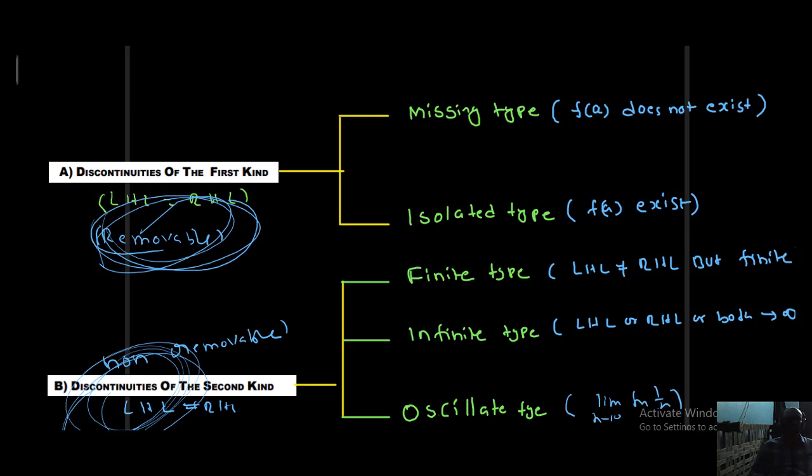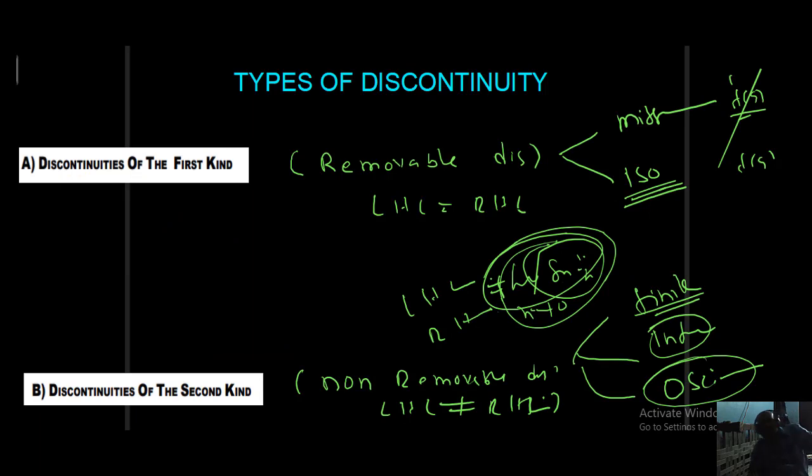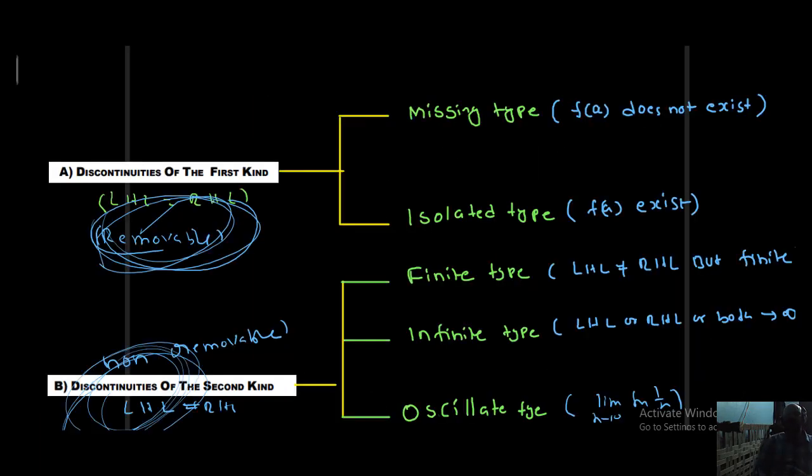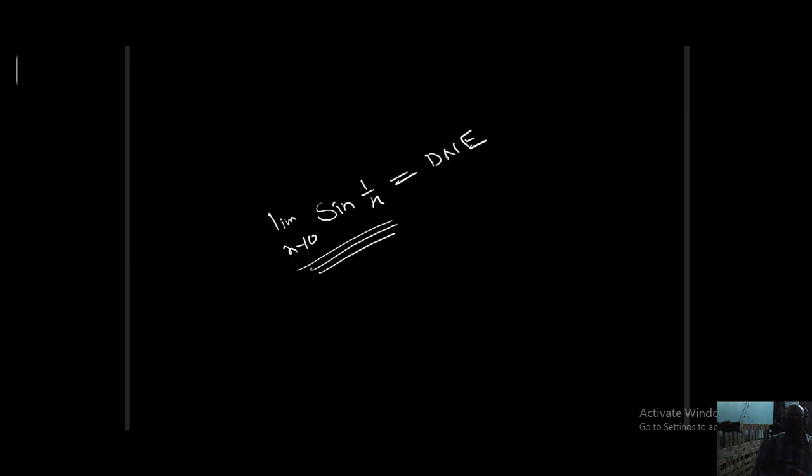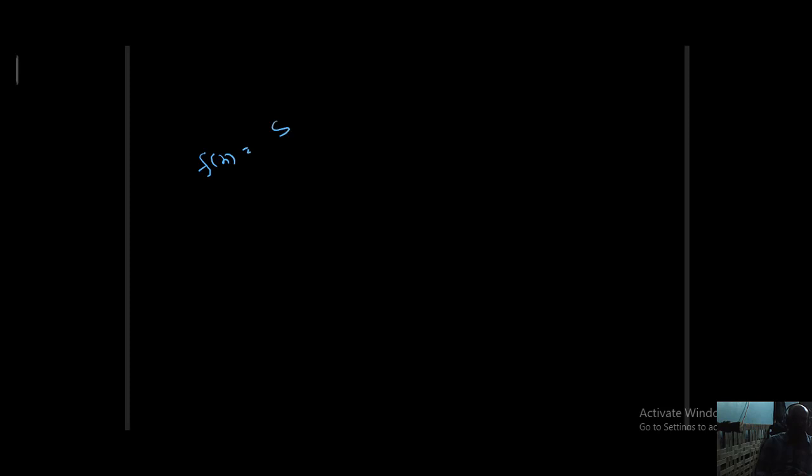That is one thing. Next, one more example I want to take before completing solutions for these problems. One more example I want to explain: the signum function. What is the signum function? f of x equal to the signum function, sgn x I can write. You know that is the definition: f of x equal to mod x by x for x is not equal to 0, 0 for x equal to 0. This is the signum function.